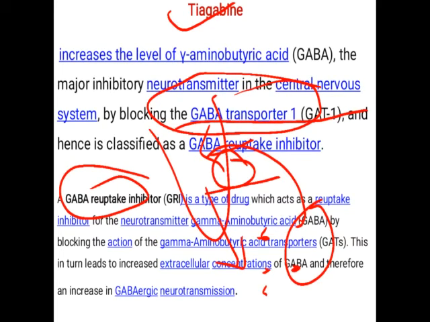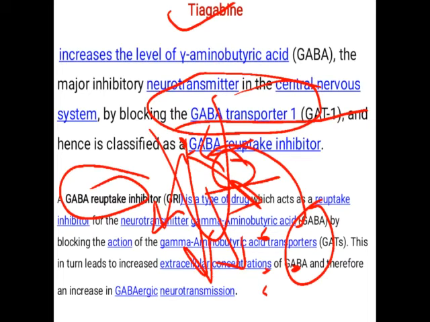So this GABA transporter 1 is responsible for the reuptake of GABA, and when GABA enters into the neurons again, it undergoes metabolism, secretion, storage. So more GABA goes into the metabolism process, and less GABA can bind to the receptor.